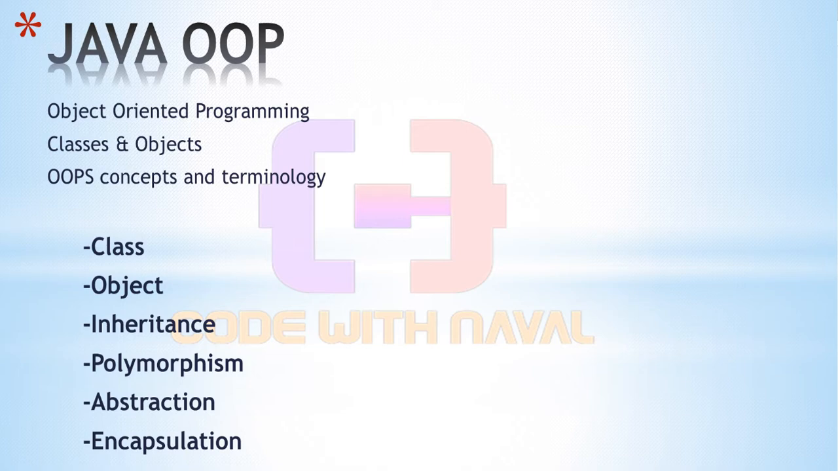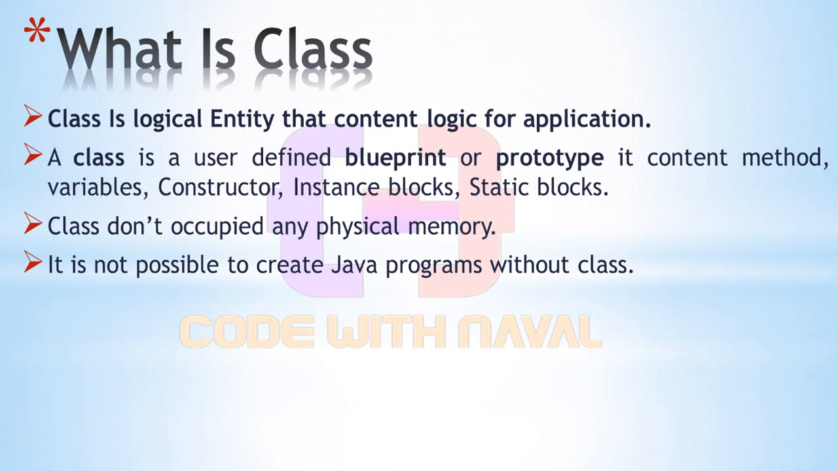Basically there are four pillars of OOPS: inheritance, polymorphism, abstraction and encapsulation. We will discuss everything in upcoming videos. In this video we will discuss only class and object. So basically what is a class and what is an object? I'll explain with one example. First we will understand the definition.